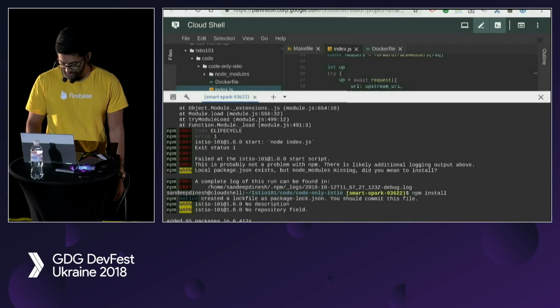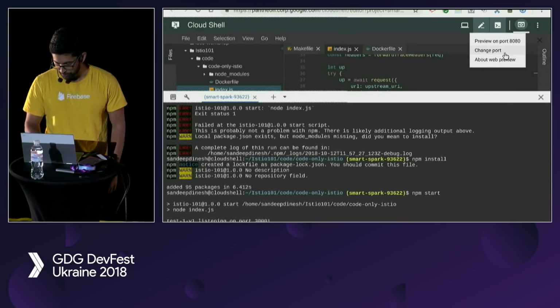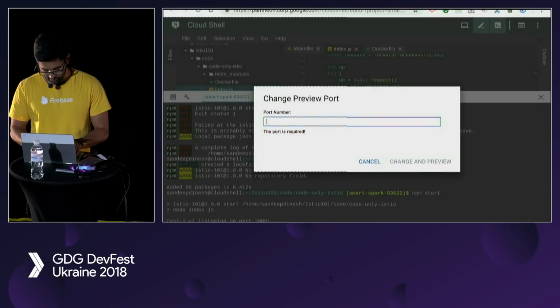Should have done this before. All right, now npm start. Assuming I have no bugs. All right, perfect. So let's go and look at what this looks like. So I'm going to preview on port 3000.